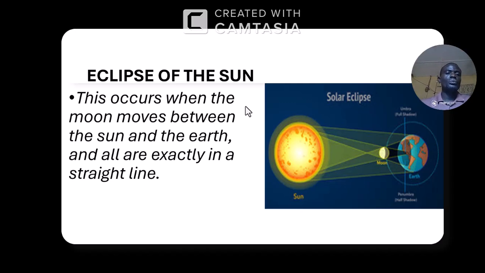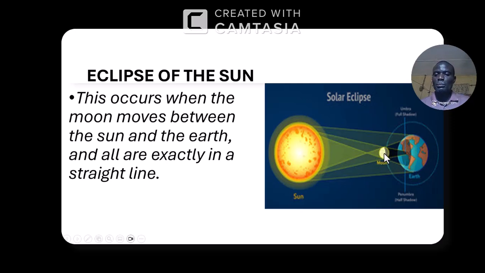So what is eclipse of the sun? Eclipse of the sun occurs when the moon moves between the sun and the earth, and all are exactly in a straight line. Look at this picture here. We have the sun here, this is the moon, and this is the earth.